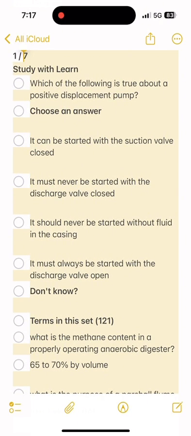121. What is the methane content in a properly operating anaerobic digester? 65 to 70% by volume. What is the purpose of a partial flume? Measure flow rate. What is the typical removal efficiency of settlable solids in a primary clarifier? 95 to 99%.